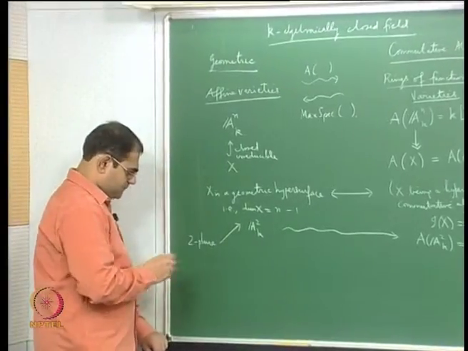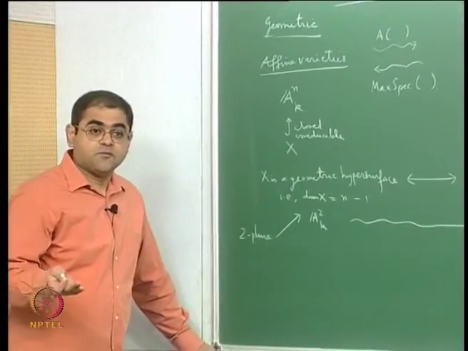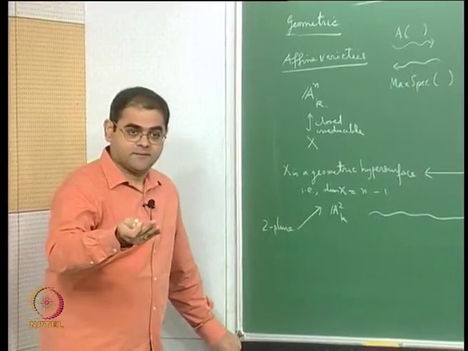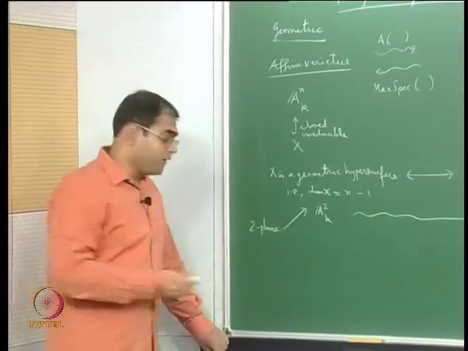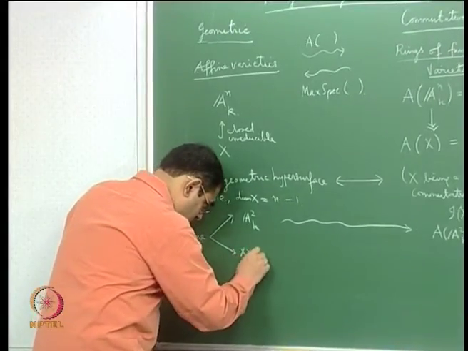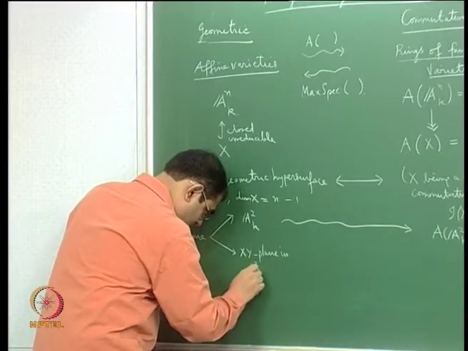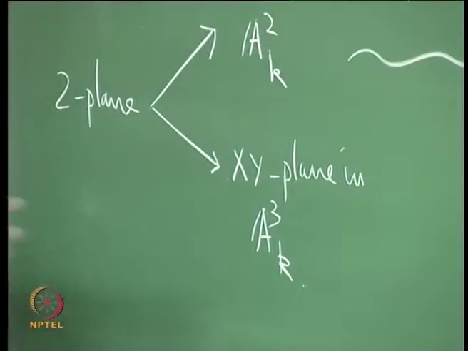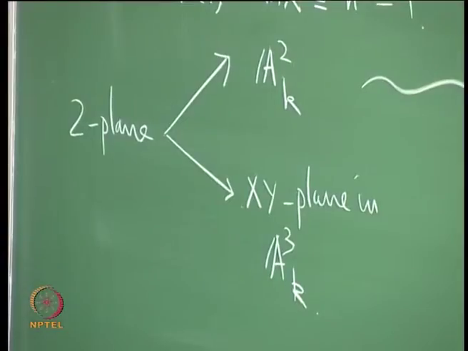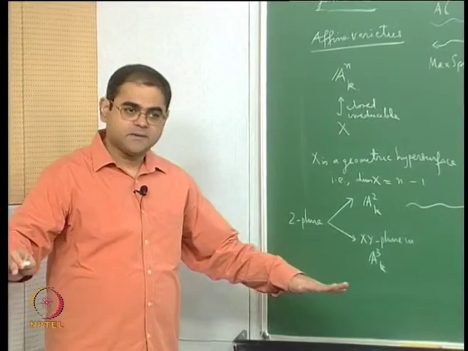Then I can also consider the 2 plane as, if you want, the xy plane in 3 space. That's also after all the 2 plane, only that you are considering it in a bigger space. So for example, you can take the xy plane in A3k. That means you are looking at 3-dimensional space, k cross k cross k. You are calling the coordinates x y z, and then you are looking at the xy plane. That's also the 2 plane anyway.